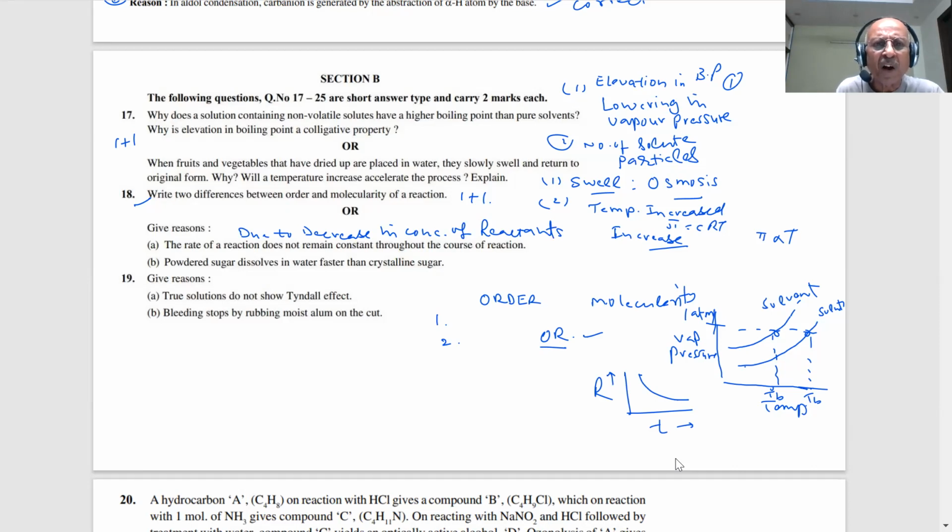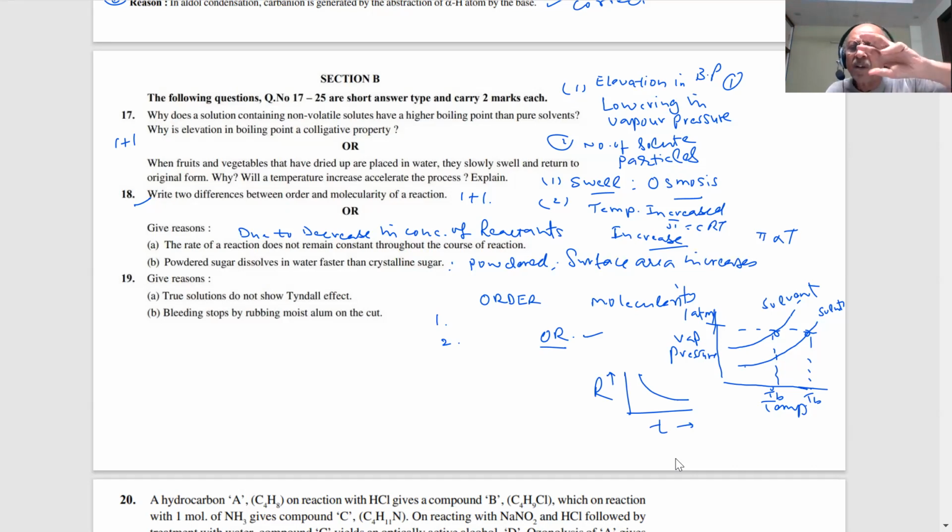Powdered sugar dissolves in water faster than crystalline sugar. What is the reason for this, students? This is because powdered sugar has more surface area compared to crystalline sugar. The surface area increases, so more molecules are going to collide with the solvent molecules.